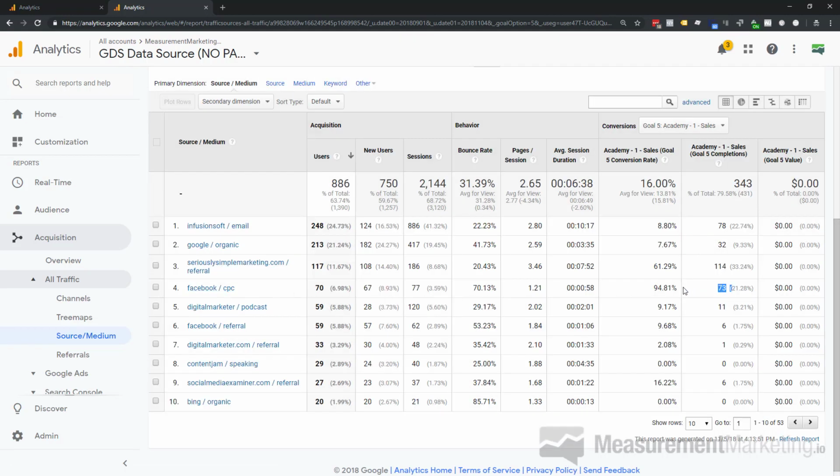So we only had 3 out of the 73 that actually moved from the awareness of a sales page to the cart. So this is a dead giveaway that the campaign is really good about making people aware, but not so good about engaging them, which is the next stage. So I've got to figure out a good traffic source to engage them.